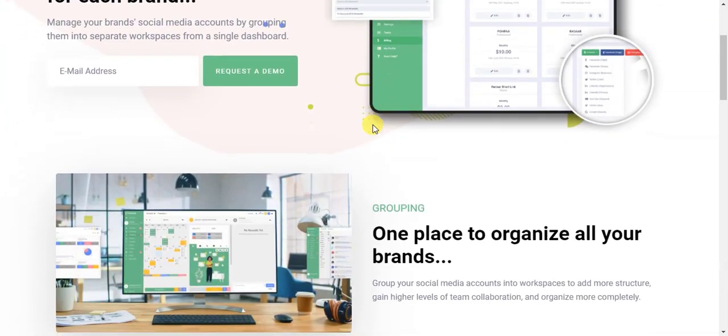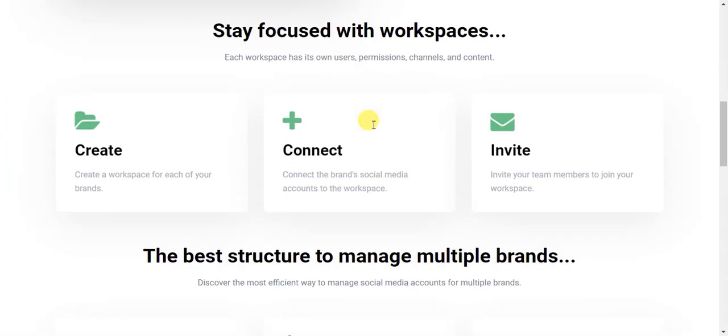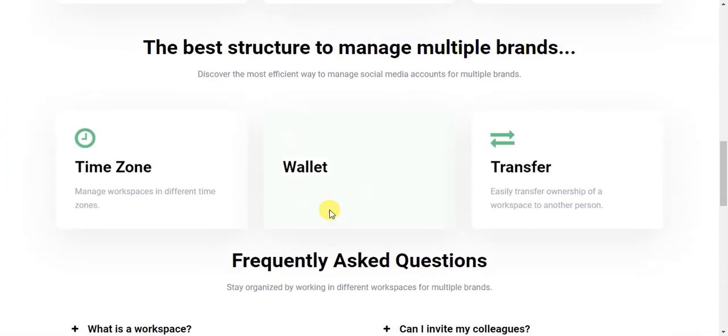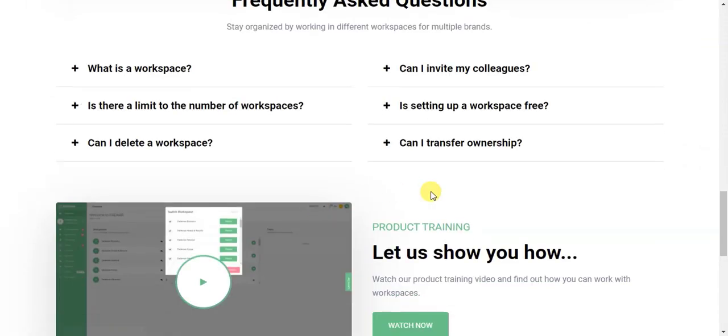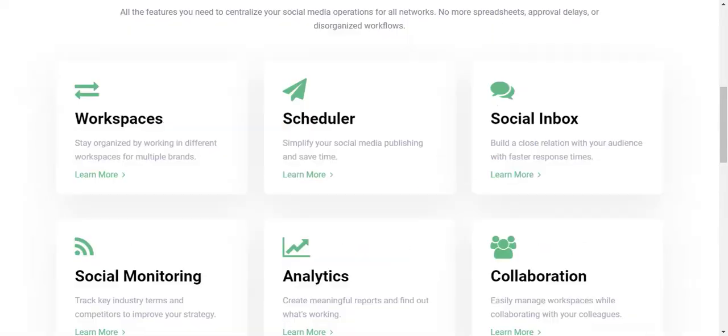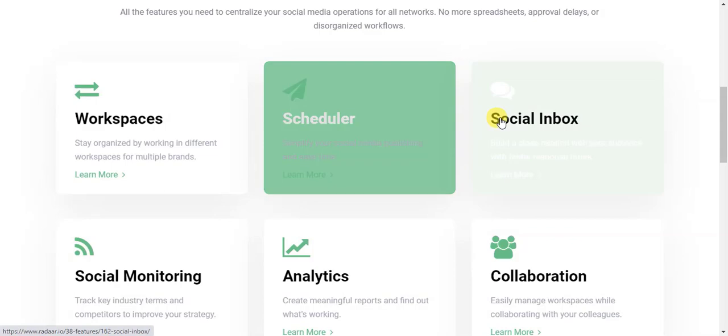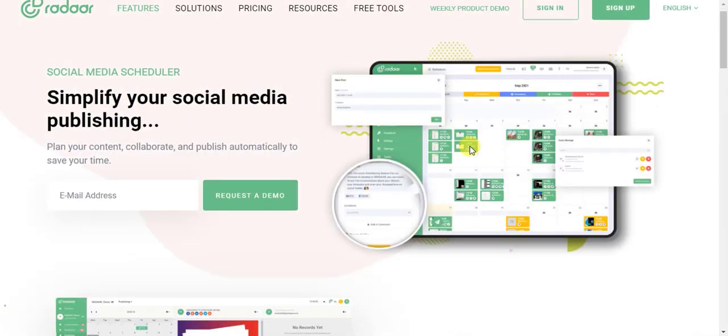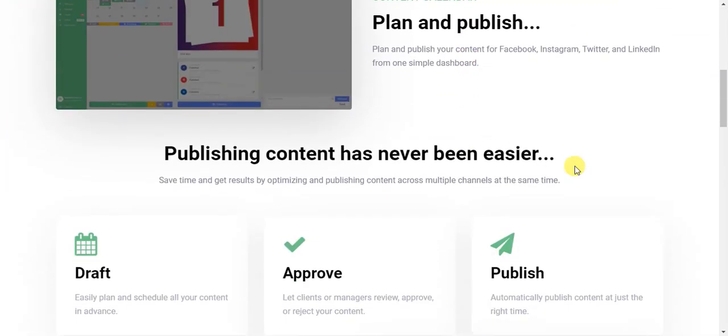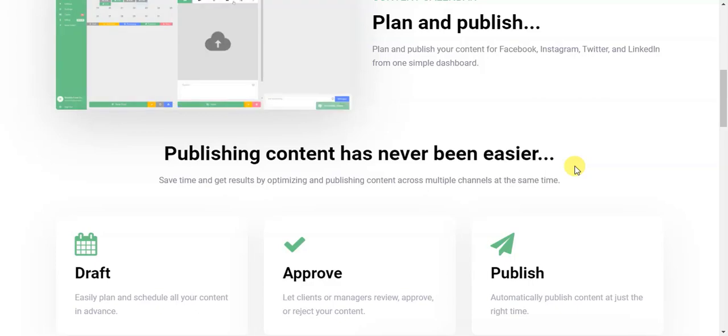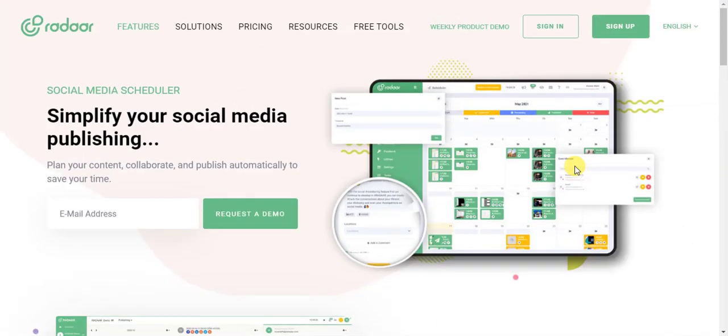See, you can go to the website and have a look over it, and you will be able to get the idea what workspace means, what the main feature of scheduler is, and what the main feature of social inbox is. So you have to invest some time and you can use this tool. I'm pretty sure that this is going to help you a lot. You can also have a free demo account for the first 7 days.